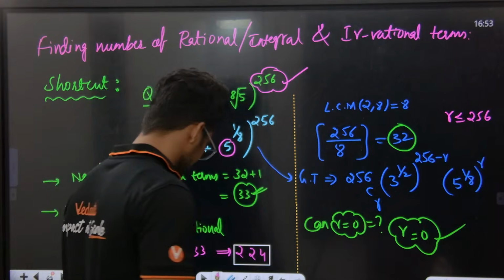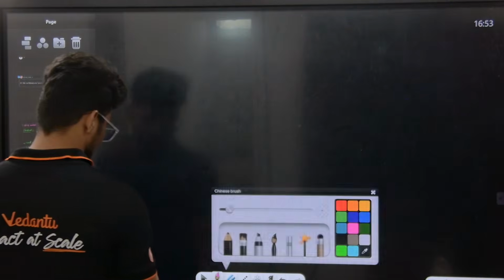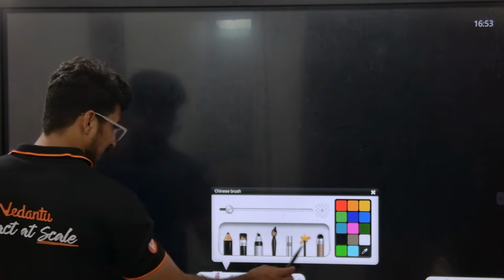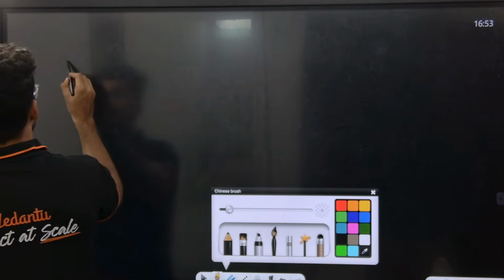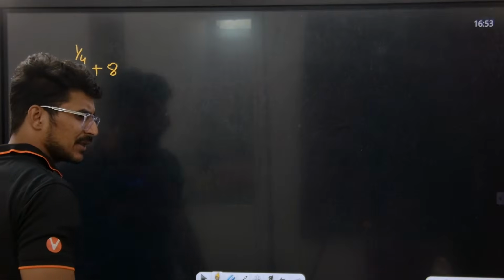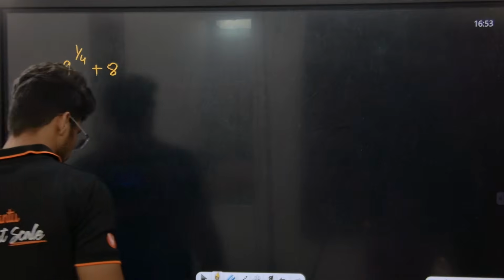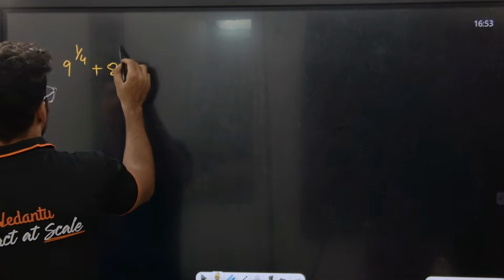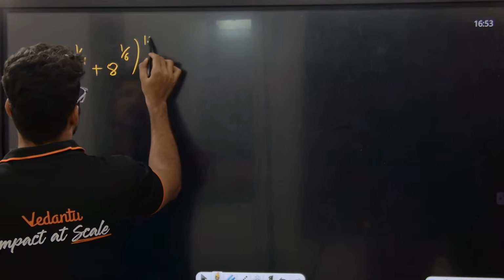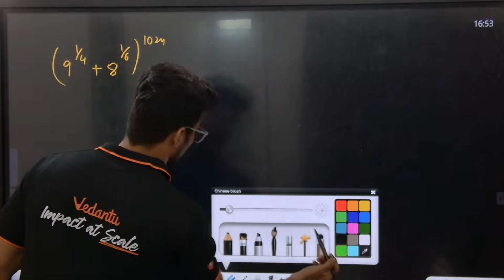Now I'll give one more question. For example, any power, let's say any different power. If I'm talking about 9 to the power of 1 by 4 plus 8 to the power of 1 by 6, and the power could be anything, any power you take. Let's say I'm taking 1024. நீங்க ட்ரை பண்ணணும், எப்படி ட்ரை பண்ணணும் பாருங்க, listen the class.